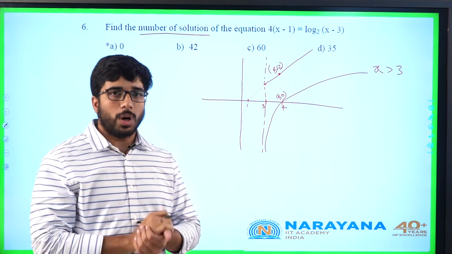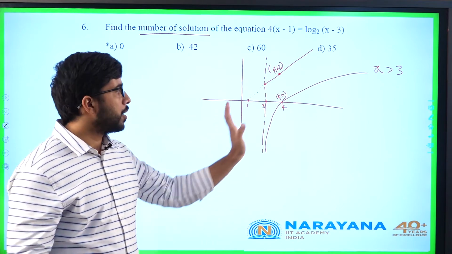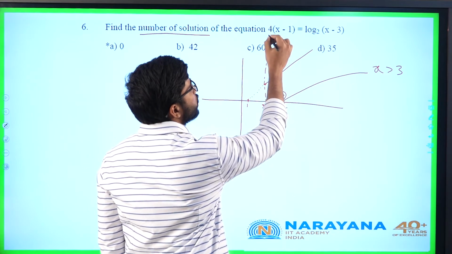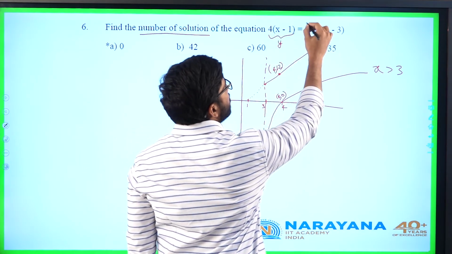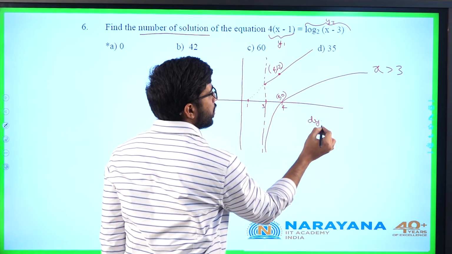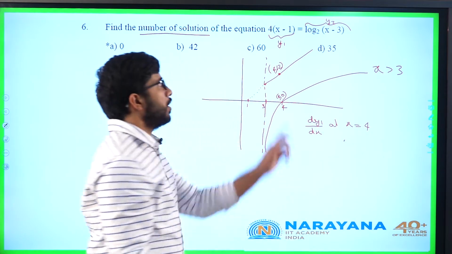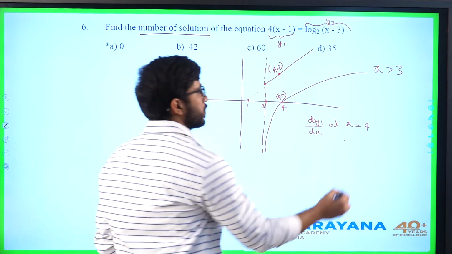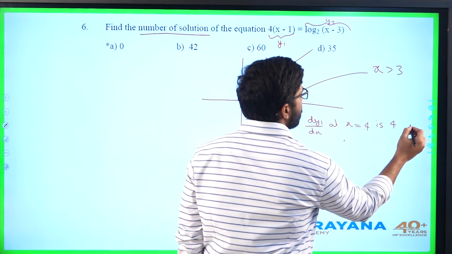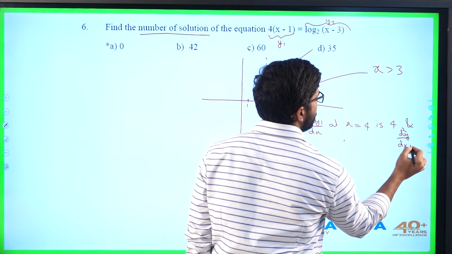Now observe what will happen after 4. Before 4 this is a negative value and this is a positive value, so there won't be any point of intersection. But after 4, what is the slope of this function at 4? I will take this as y1 and this as y2. What is dy1 by dx at x equals 4? The slope of this function is always 4, and the slope of the other is decreasing. d square y by dx square is 0.